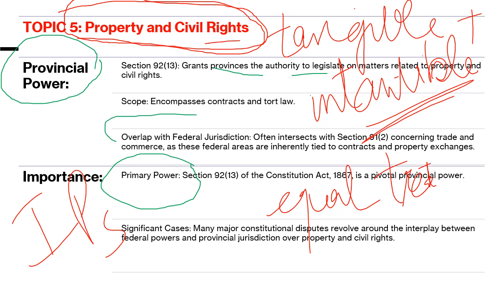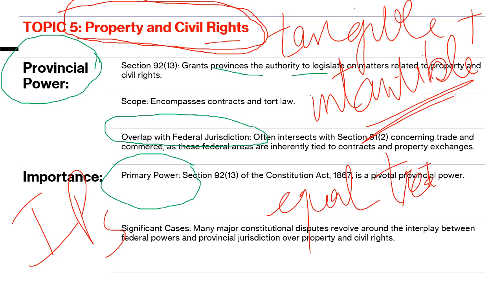So sometimes there is an overlap. Whenever you feel there is an overlap, you have to use your analytical skill. You have to find out the basic constituents, how we can figure out that a particular subject comes under property and civil rights, and how we can figure out that a particular thing is trade and commerce.